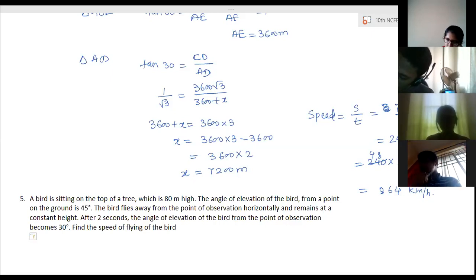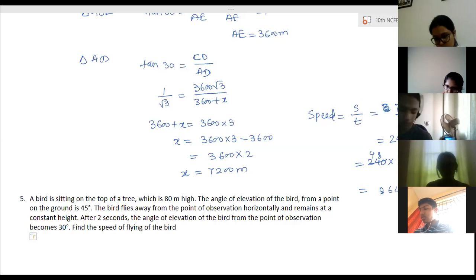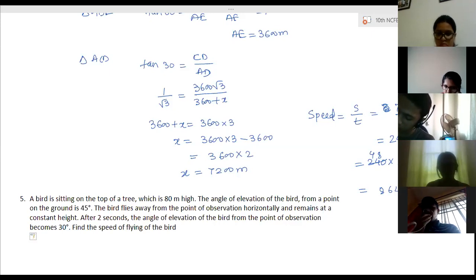Let me check out. 40 into 0.732. 29.28 meter per second. Yes, right.